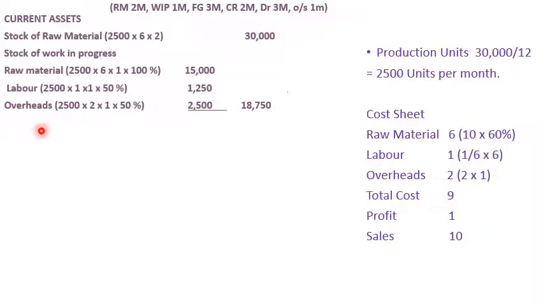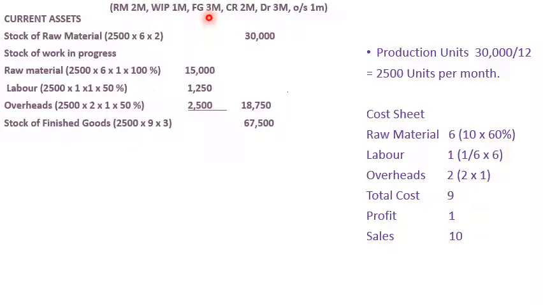Fine. So the next move, the stock of finished goods. Stock of finished goods. Here the work has completed. Fine. So we have to take in the stock of finished goods at the total cost. So first we take the production units. Production units given is 2500, into total cost 9, and into finished goods, look, for how many months is it given?